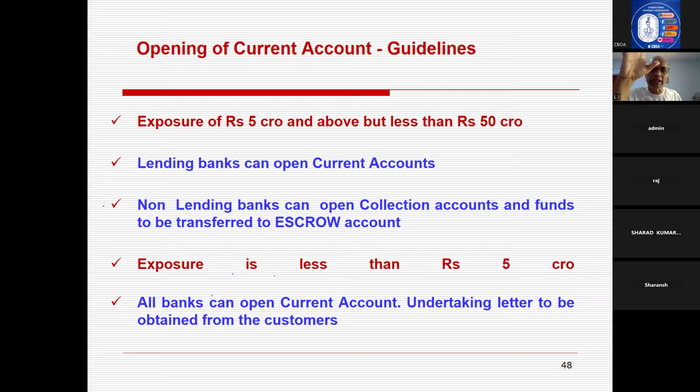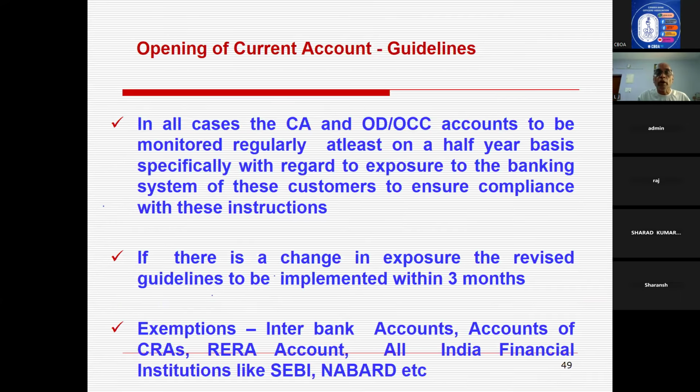Coming to other exposure: if the exposure is 50 crores and above, under the escrow mechanism, only the escrow maintaining bank can open the current account. Other lending banks can open a collection account, and the funds should go to the escrow account as per the periodicity agreed upon. If the exposure is 5 crores and above and less than 50 crores, lending banks can open a current account. Non-lending banks can open only a collection account. If exposure is less than 5 crores, all banks can open a current account, and an undertaking letter is to be obtained from the customer. This is the guideline with regard to opening current accounts.